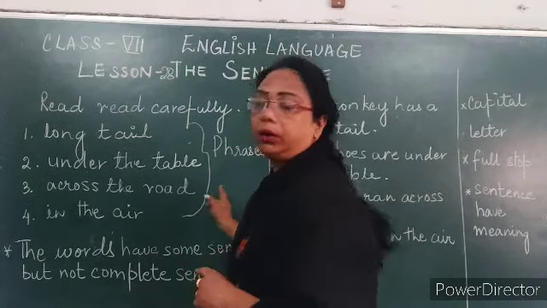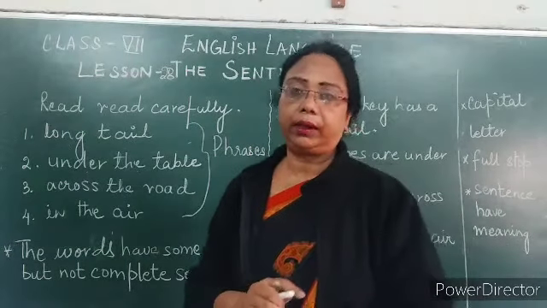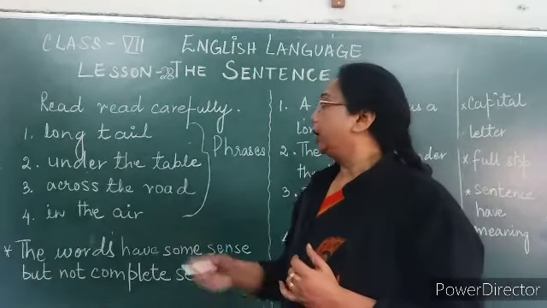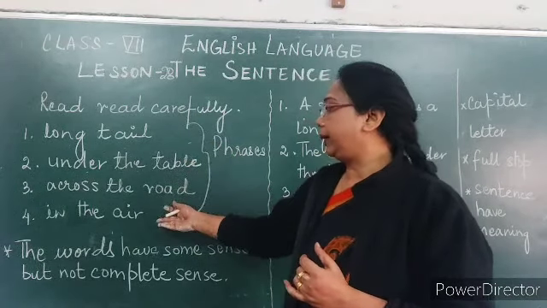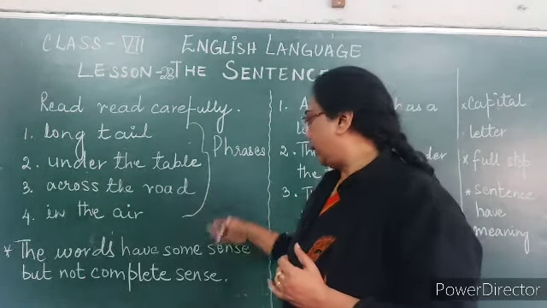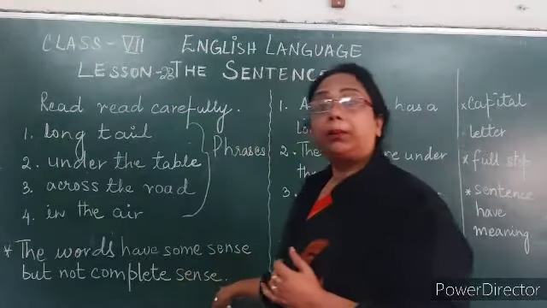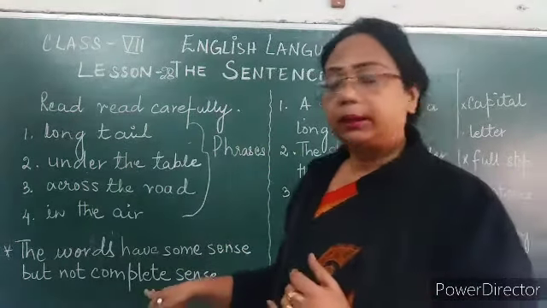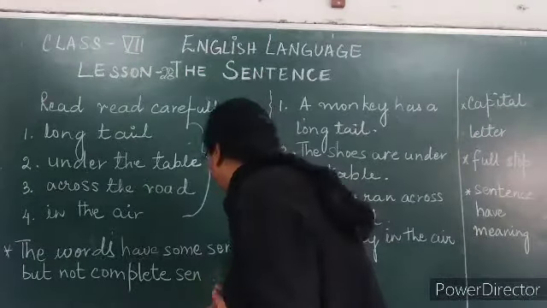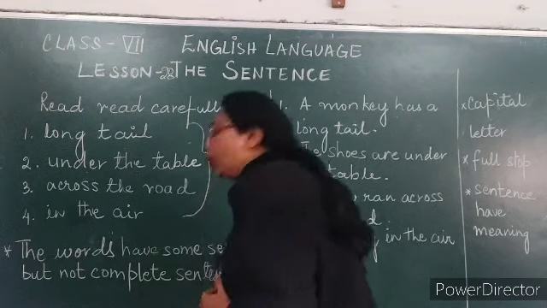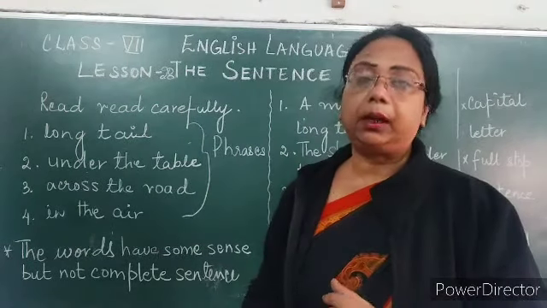They are known as phrases of the sentence, because they are making some sense, but they are not completing the sentence.